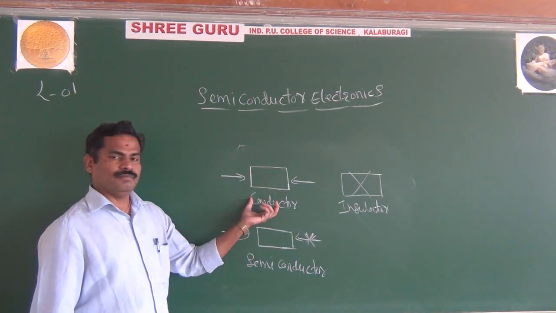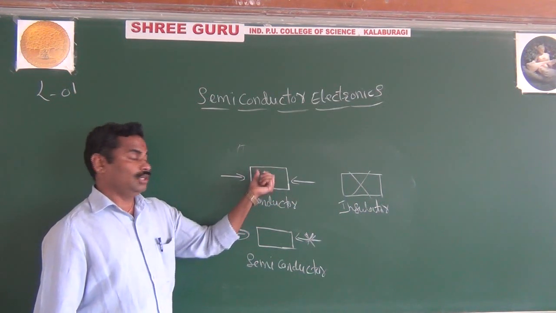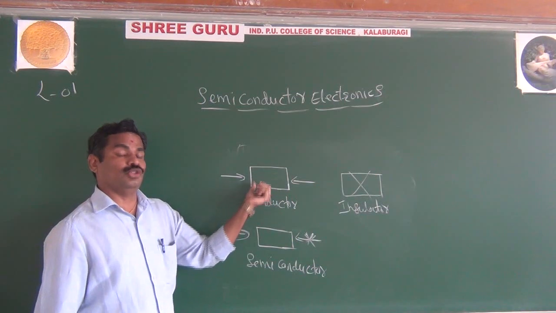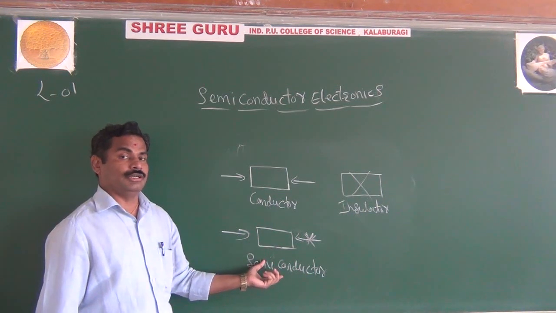The important thing, in the conductor, the current moves in the other direction, but here it is not possible to control the flow of current. But here it is possible to control the flow of current. That is so important. Why do you give more importance to semiconductor?